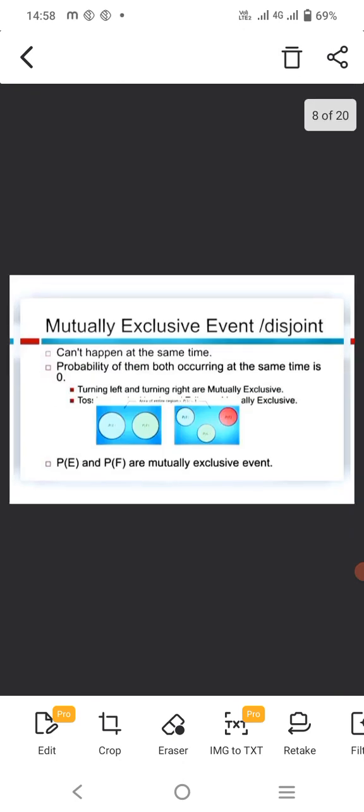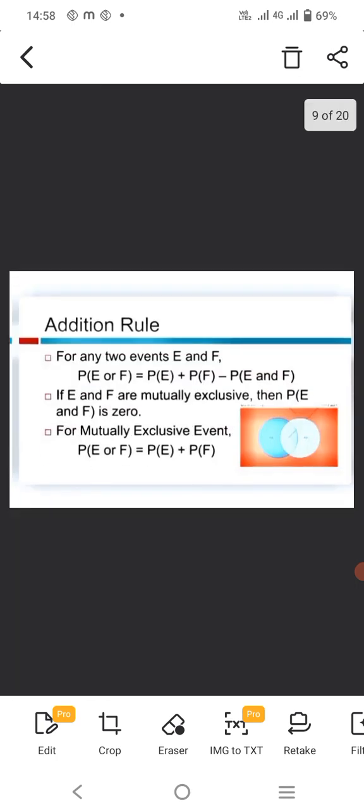Next, mutually exclusive events or disjoint events, that cannot happen at the same time. Here, the probability of them both occurring at the same time is 0. E and F are mutually exclusive events. This is clear in the Venn diagram. Next, the addition rule.